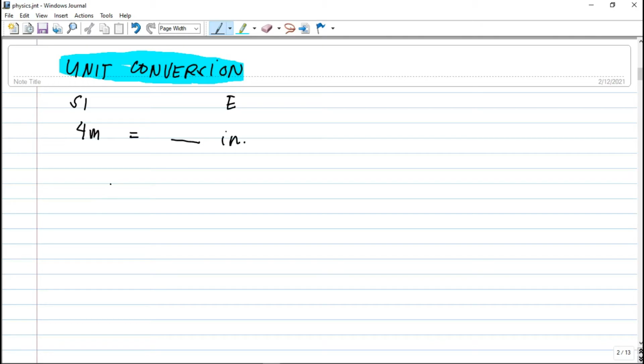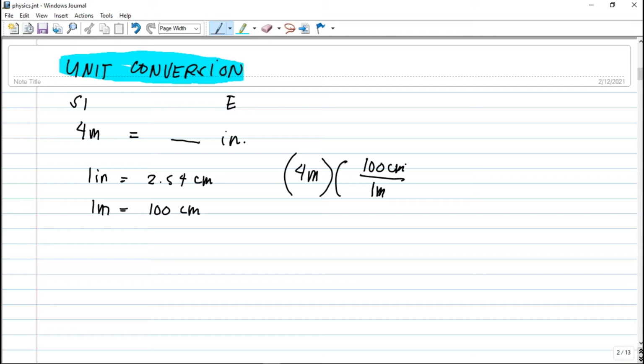So, gagamit tayo ng conversion. So, yung conversion natin is that 1 inch is equal to 2.54 centimeters. Then, you have here 1 meter is equal to 100 centimeters. So this is our unit conversion. In order for us to convert 4 meters to a unit of inch, which is an English unit. So 4 meters times conversion from meter to centimeter, then centimeter to inches na. So we have here 100 centimeter per 1 meter. So kung ano yung i-cancel natin, dapat yun yung nasa denominator.